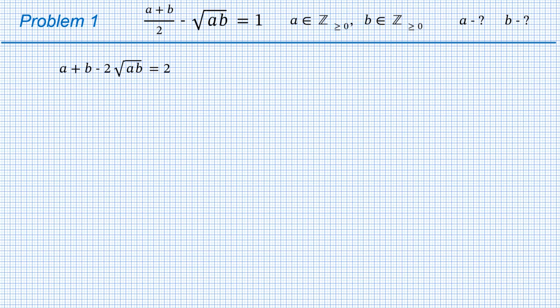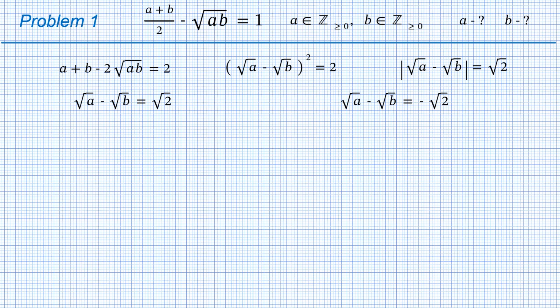Since both a and b are non-negative, we can, without any hesitation, rewrite the left-hand side as (square root of a minus square root of b) all squared. The obtained equation is equivalent to absolute value of square root of a minus square root of b equals square root of 2. Therefore, square root of a minus square root of b can be either plus square root of 2 or minus square root of 2.